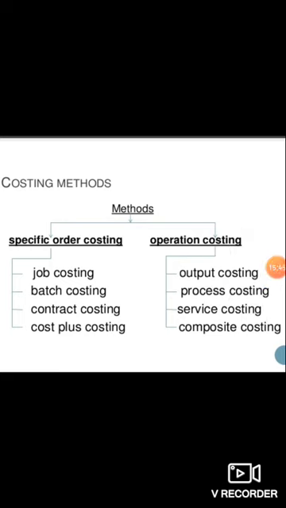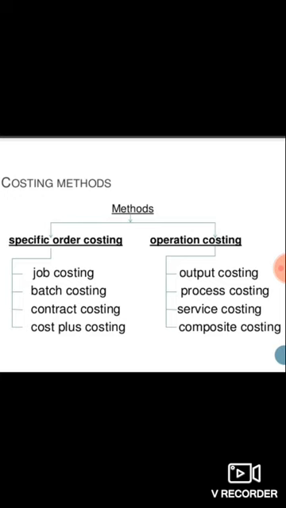Next, operation costing. Here, output costing is adopted by concerns where the production is continuous and only one product or a few types of similar products are produced in that industry. So here they will use output costing, meaning the products could be similar to each other.